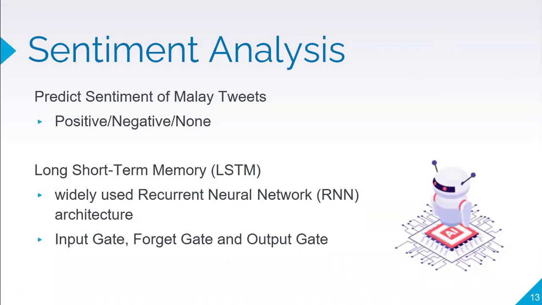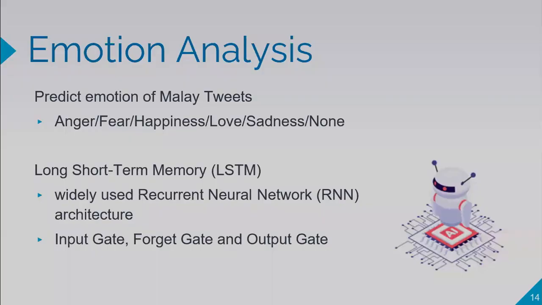So 3 intelligent methods have been implemented in this system. The first one is sentiment analysis. It's used to predict the sentiment of Malay tweets, and it can predict positive, negative, and non-sentiment. The algorithm used to make this work is an LSTM neural network. Emotion analysis is the same. It's used to predict the emotion of Malay tweets, and we have 6 available emotions: anger, fear, happiness, love, sadness, and none. This emotion analysis is also done using an LSTM neural network.